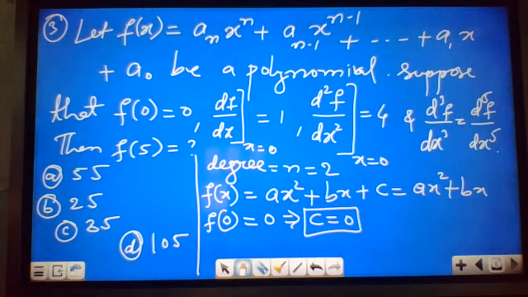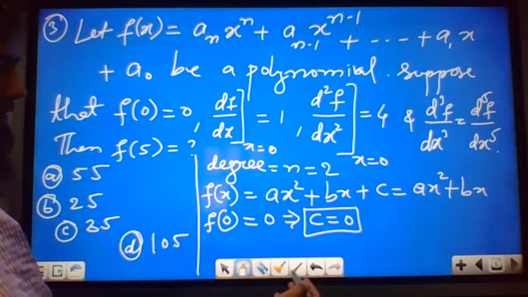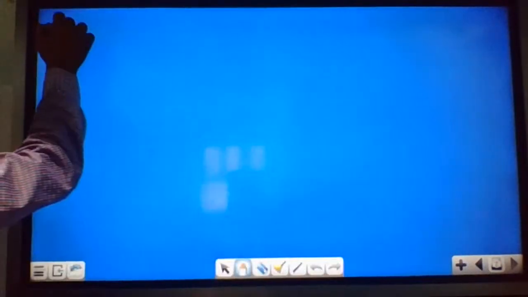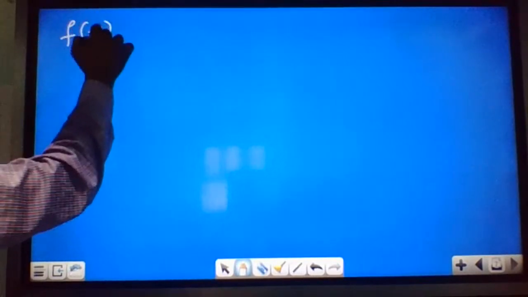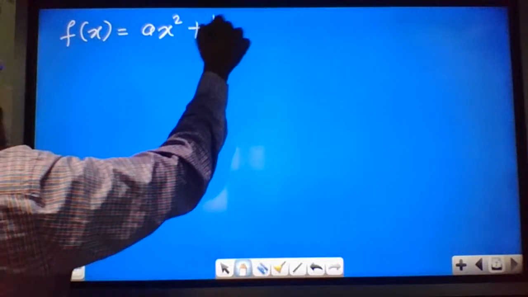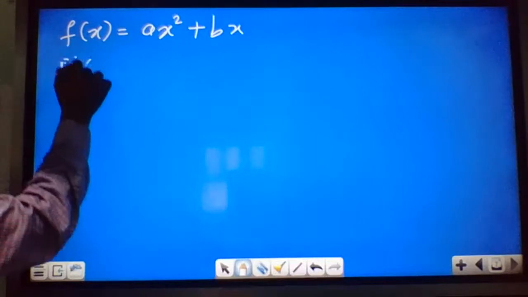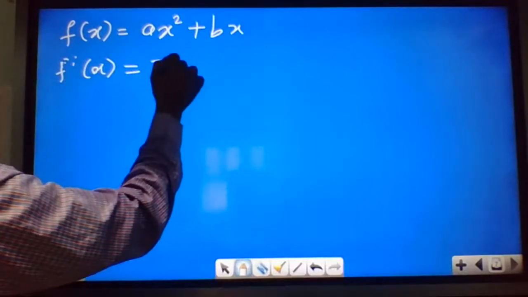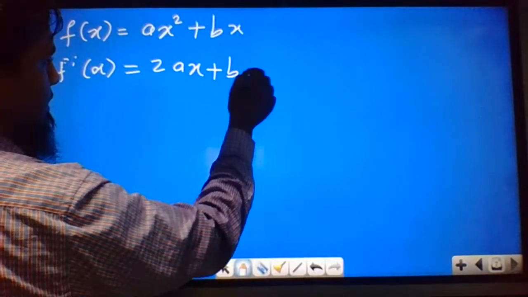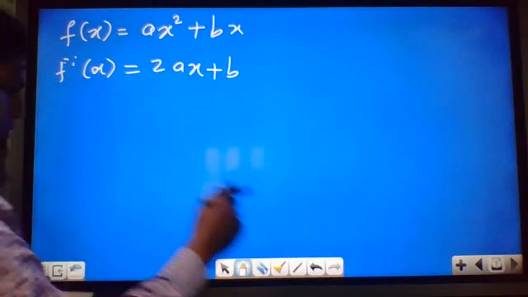Now they have given the first differentiation at x equal to 0 as 1. So we will differentiate this function. f(x) is ax square plus bx, so df by dx, f dash x, will be 2ax plus b, and at x equal to 0 this is equal to 1.